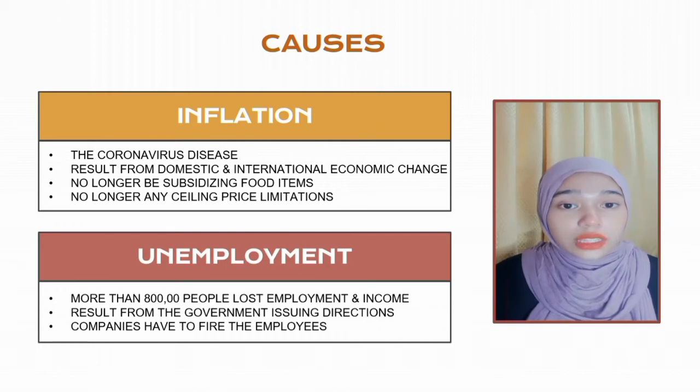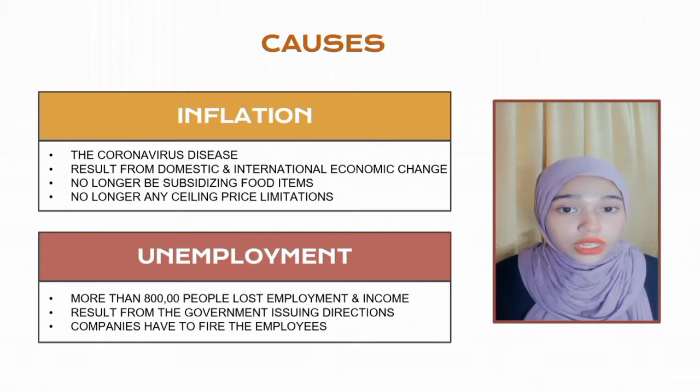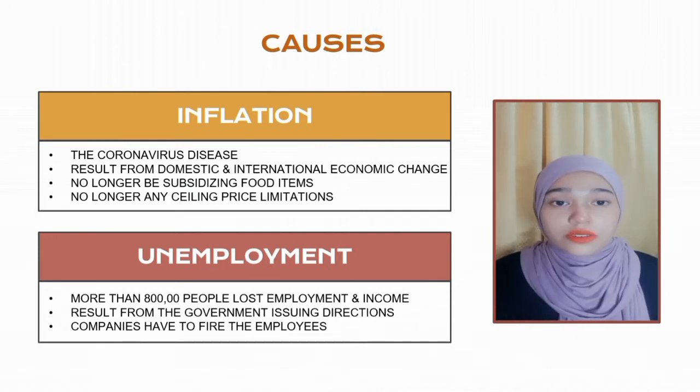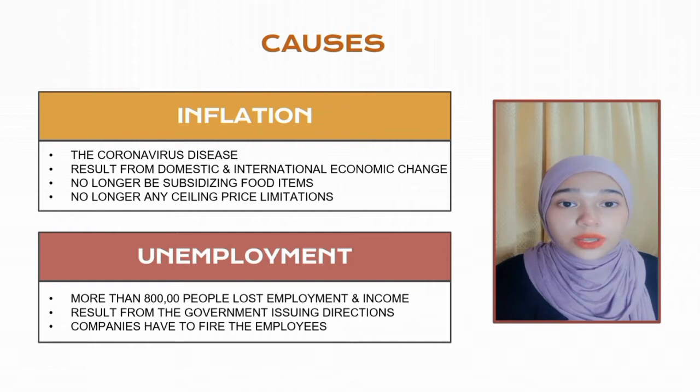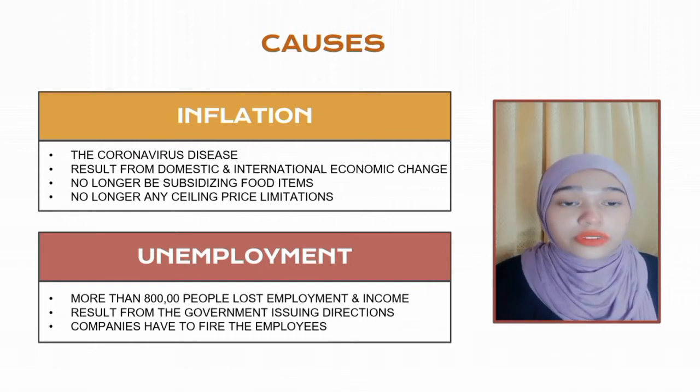Since the COVID-19 outbreak struck Malaysia, more than 800,000 people have lost their employment and other means of income. This resulted from the government's direction to stop the proliferation of COVID-19 among workers, which led to the closure of several non-essential companies and economic sectors.